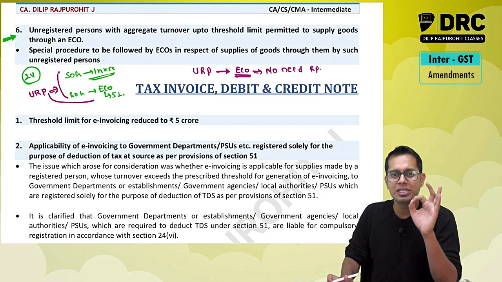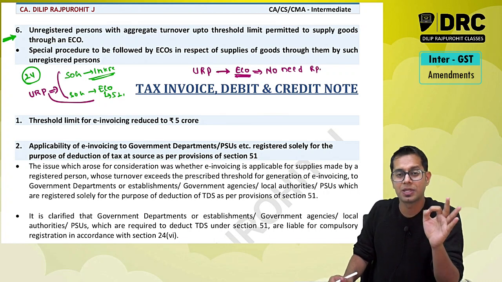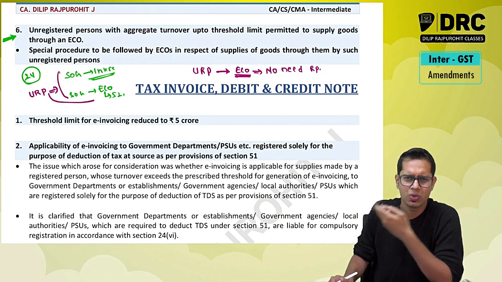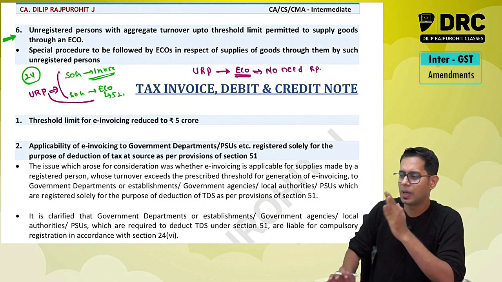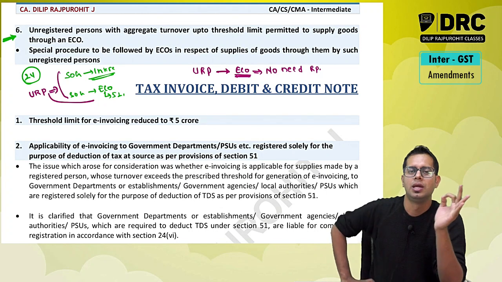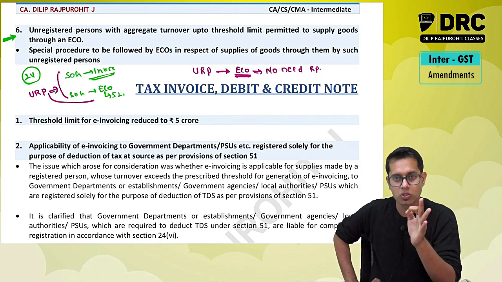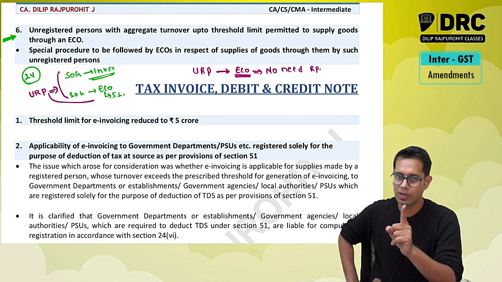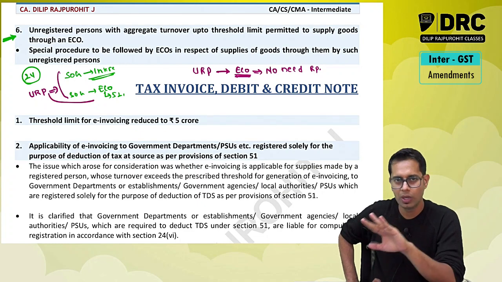Meaning an unregistered person can now, see, if you are a supplier of services, you can anyway supply before also, but if you were a supplier of goods, if you were supplying through an e-commerce operator, then compulsory registration you should have taken. But now lawmakers are telling no more required.